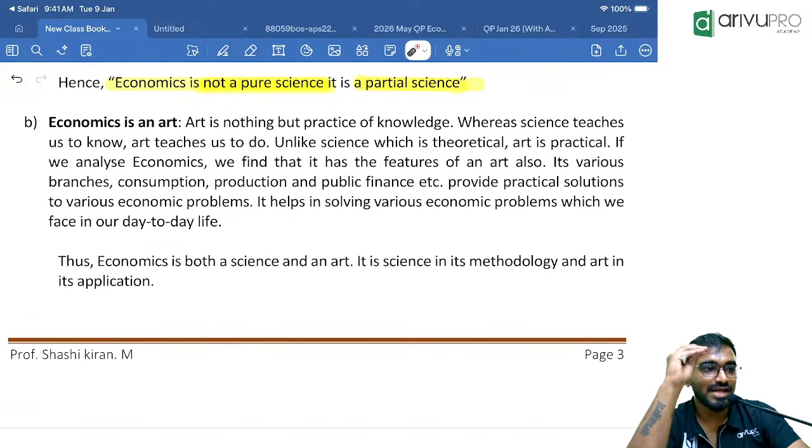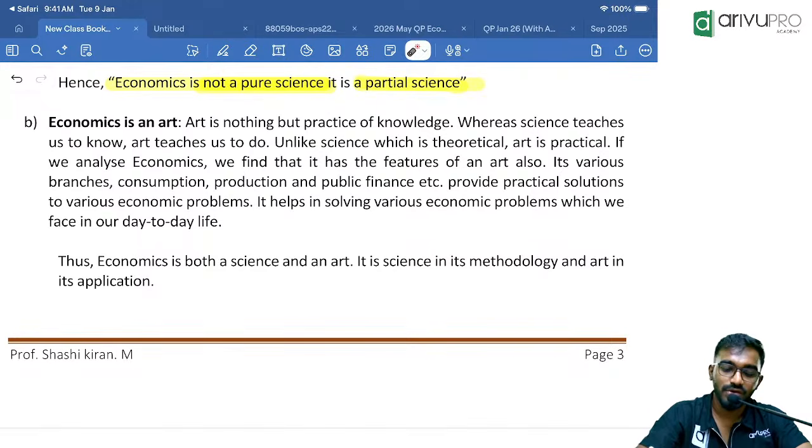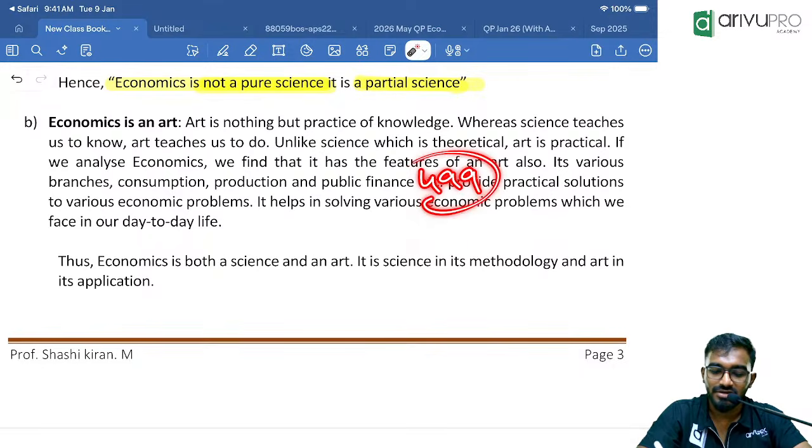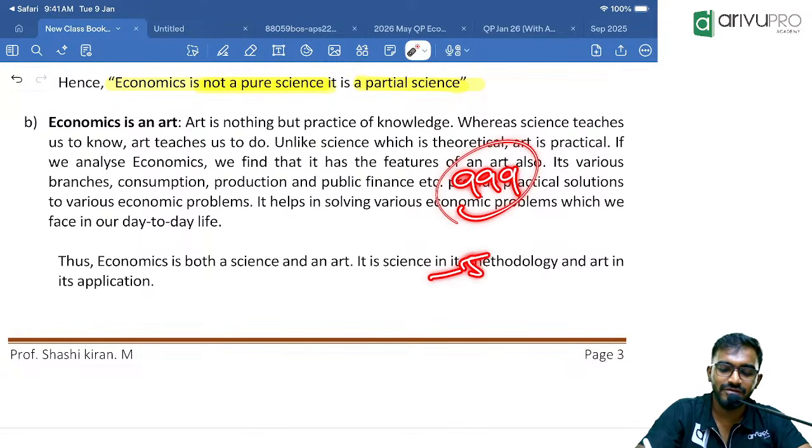Remember, art is the practical application of knowledge into a business. See, we know that our people don't just buy the product. Whenever I say, okay, I'm going to sell at MRP, let's say a shirt price. If it is 499, if you just simply say it is 499, people don't buy. You should say MRP is 999, flat 50% off.